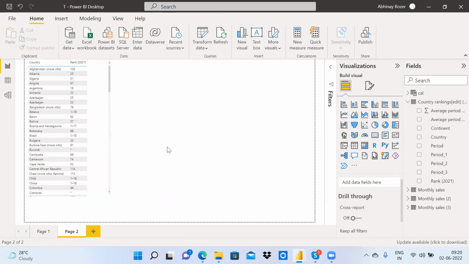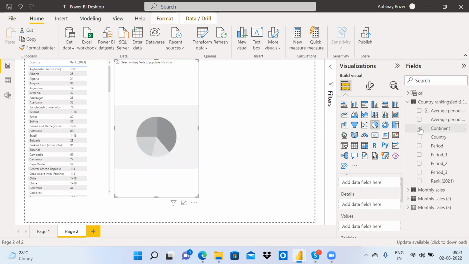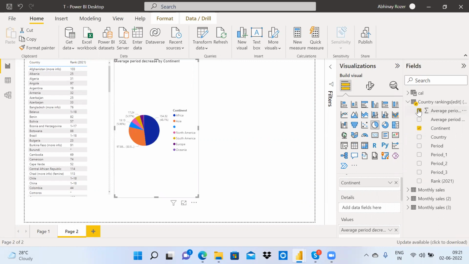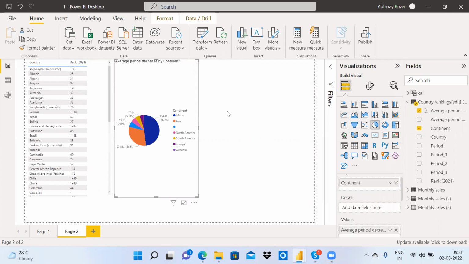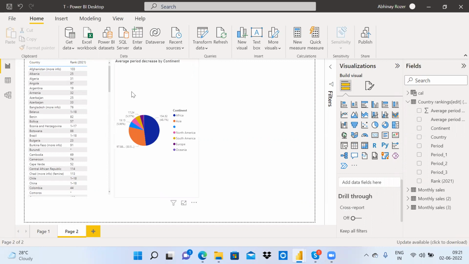One visualization created, and let's take another visual, continent, average, period, some graphs. I'm just randomly creating. Okay, I'm having these two graphs.